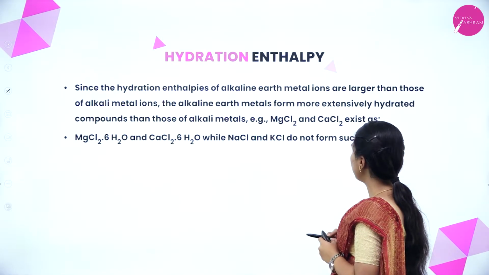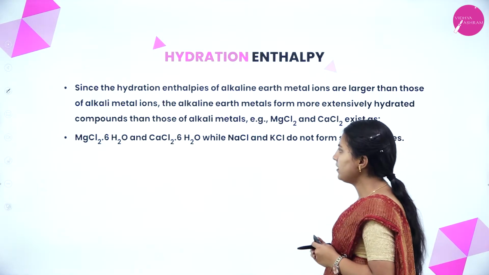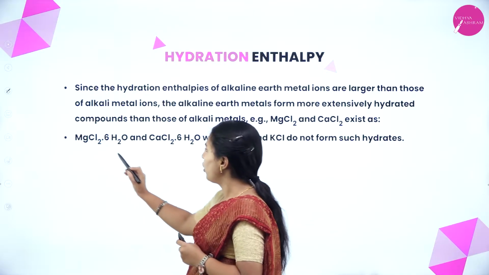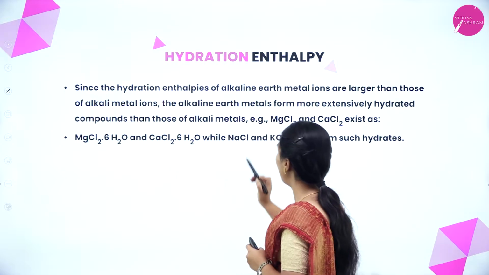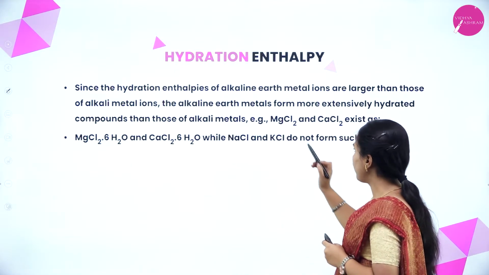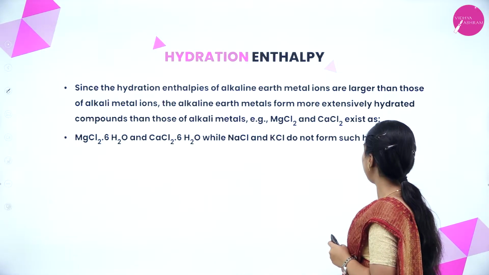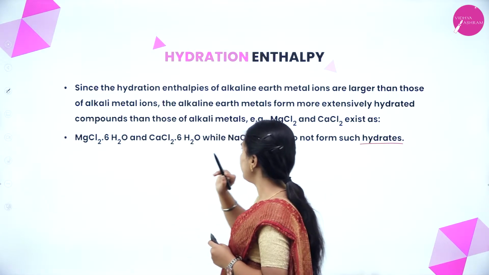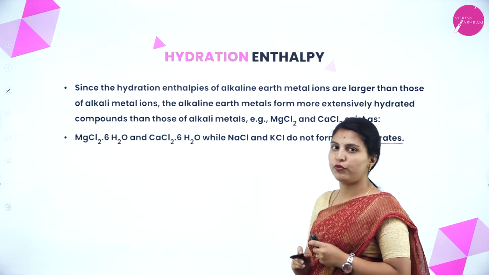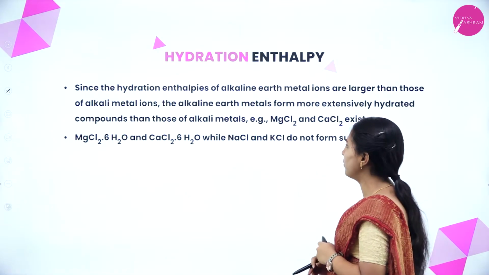MgCl2 and calcium chloride exist as magnesium chloride hexahydrate and calcium chloride hexahydrate, while sodium chloride and potassium chloride do not form such hydrates. The group 2 elements will form hydrated compounds, but group 1 elements will not form that much hydrated compounds.